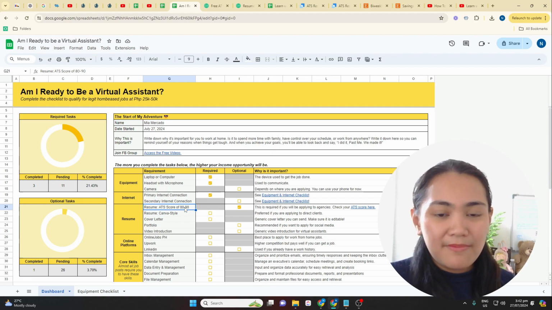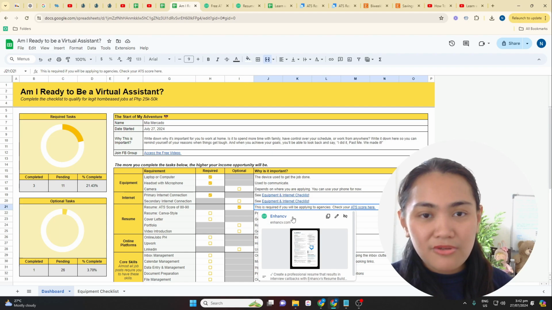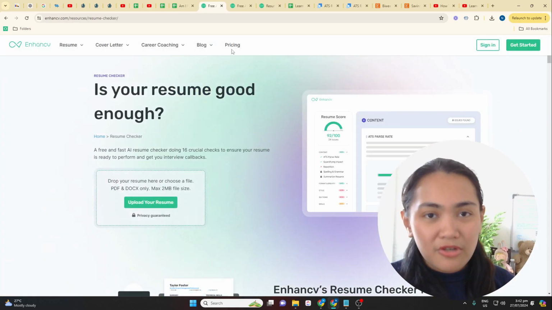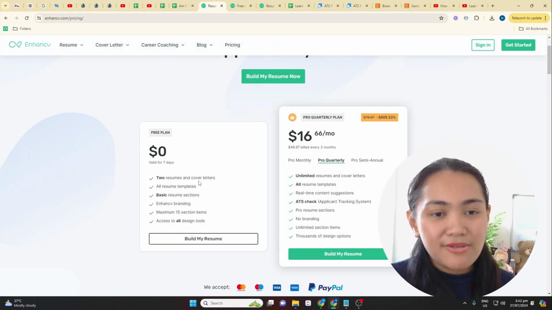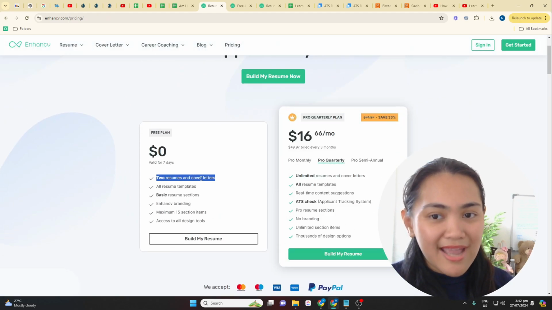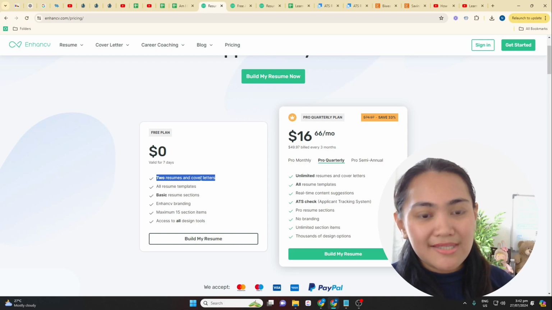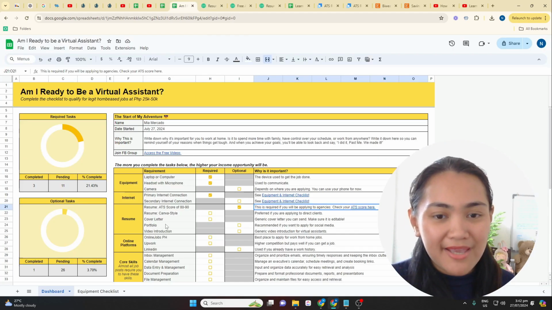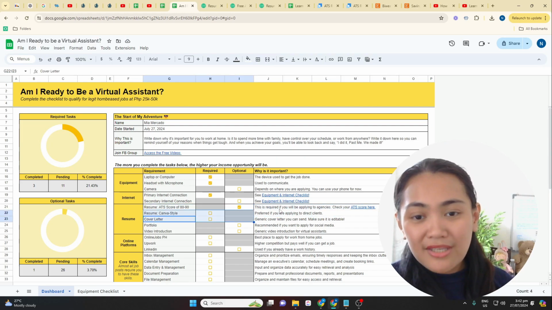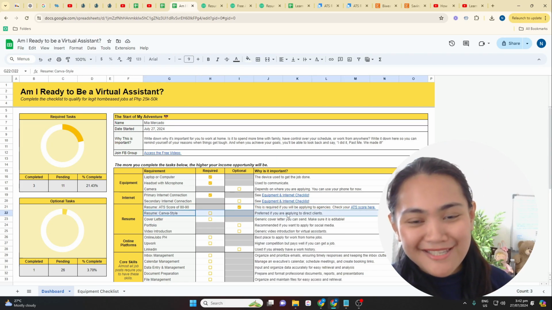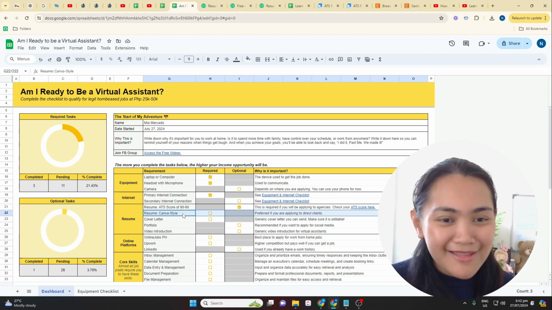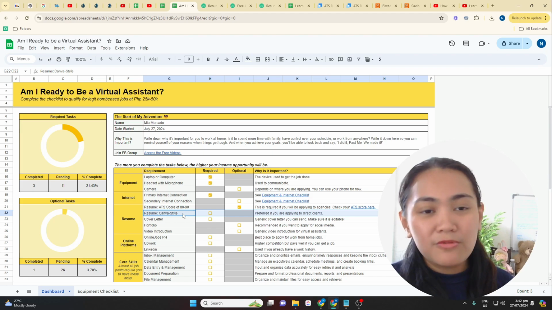So, in order to be able to increase your ATS score, so click nyo yan, get your resume score, and then upload your resume. The good part about Enhanced CV is that it allows you to edit your resume and cover letters na at least dalawa yan. So, use this time to be able to optimize yung resume nyo, especially if mag-a-apply kayo sa agency. On the other hand, kung di kayo mag-a-apply sa agency, huwag na kayo mag-alala dyan sa ATS score na yan. Pwede nyo nang gamitin yung Canva, Microsoft Word, mag-format na kayo, okay na yan kasi most probably they won't be using an ATS system.